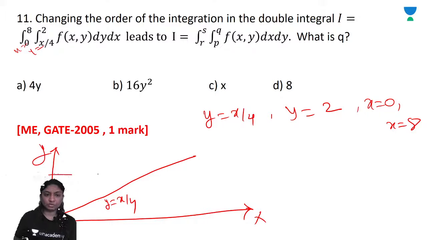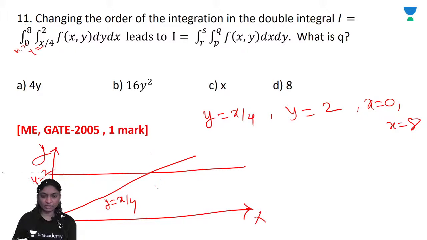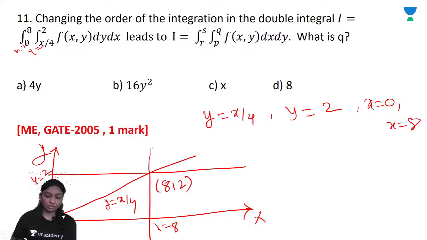Y is equal to 2. Okay, the graph for y is equal to 2. Now here x is equal to 8, then plot a graph like x is equal to 8. The point of intersection is 8, 2. Right? So originally, to get these limits, initially the strip is parallel to y-axis.